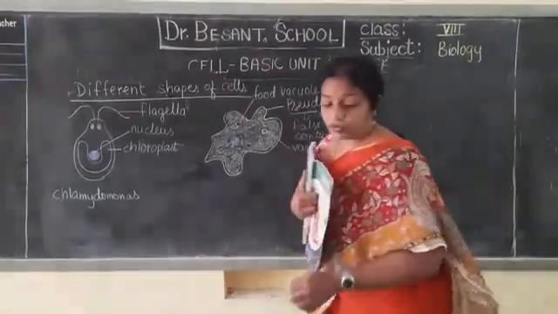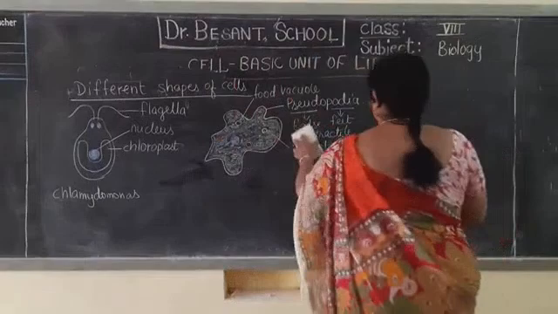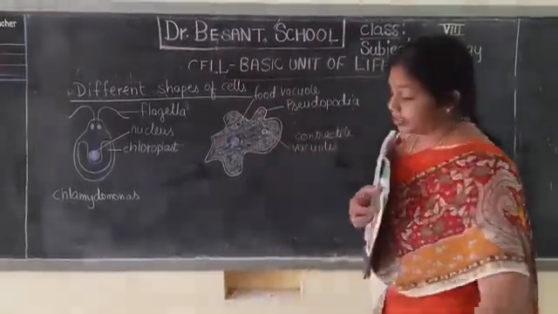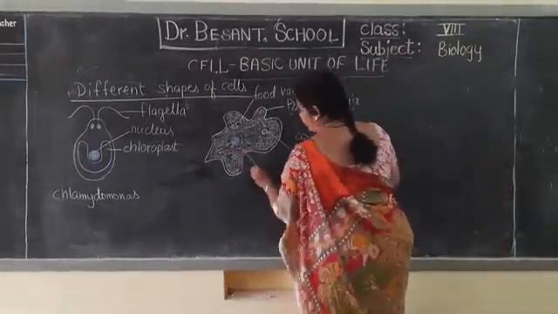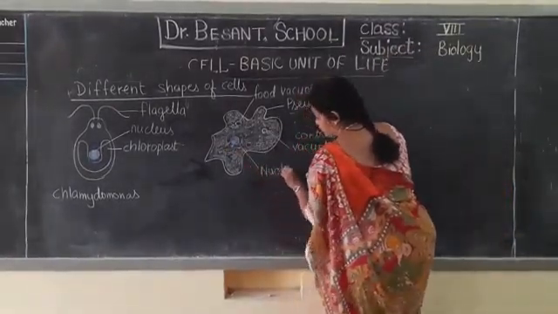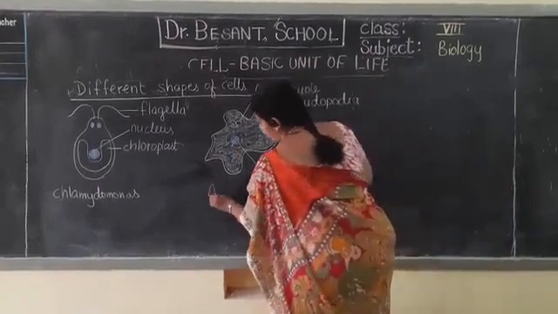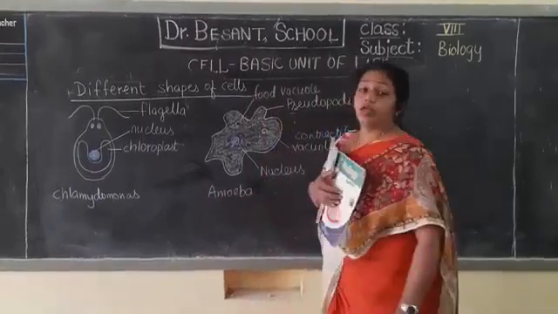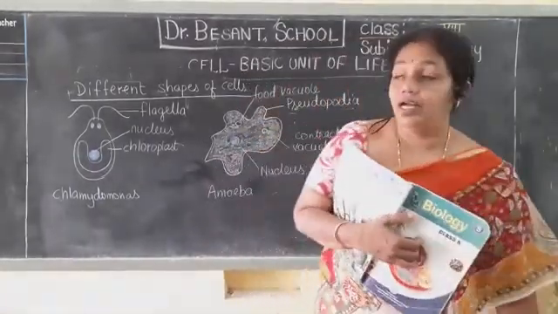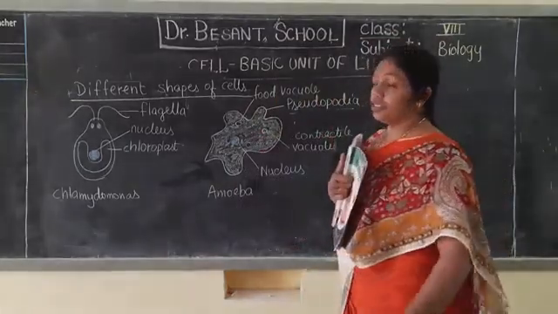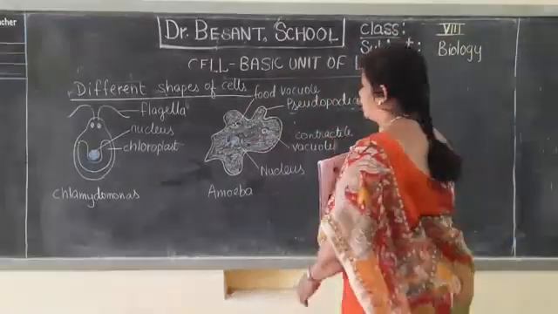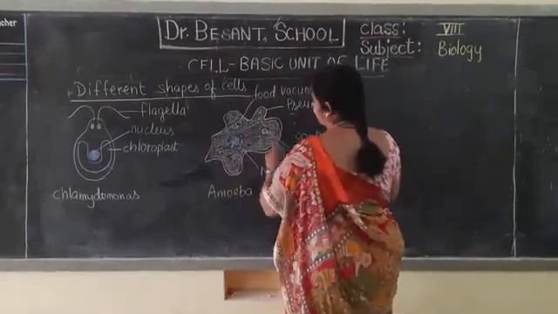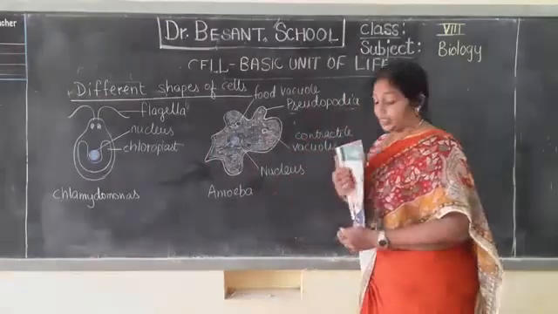Okay. So false feet, you all have written. I just rub this part. See what is the meaning of pseudopodia. Okay. Next, nucleus. This is nucleus. This is amoeba. So amoeba is shapeless and it tries to push the body in whichever direction it wants, and that is called pseudopodia. It has got a nucleus like that, it has got a contractile vacuole, food vacuole. Okay, that is a speciality.